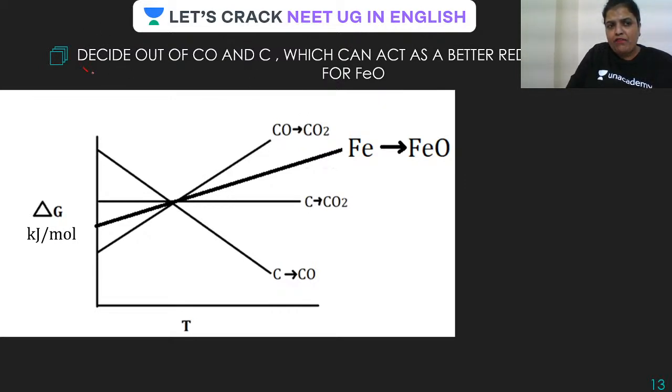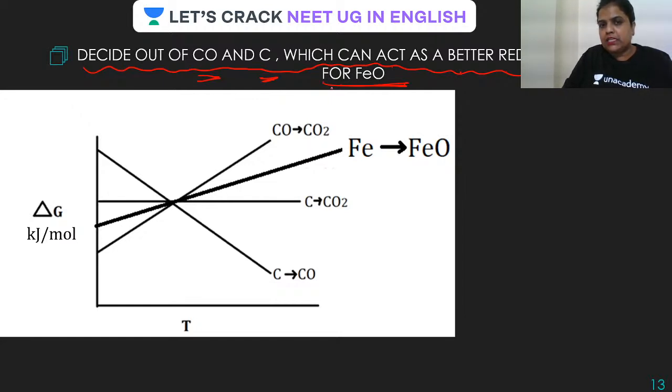Now guys, this will become even more clear when we study this particular example. All your eyes on the screen. Decide out of carbon monoxide and carbon which can act as a better reducing agent for FeO. Okay, guys. So let us see this temperature. Now, this bolder one, which is the thicker line, is for iron oxide.